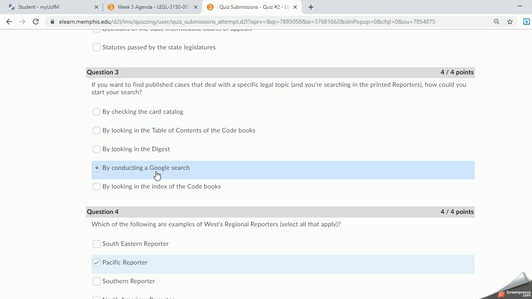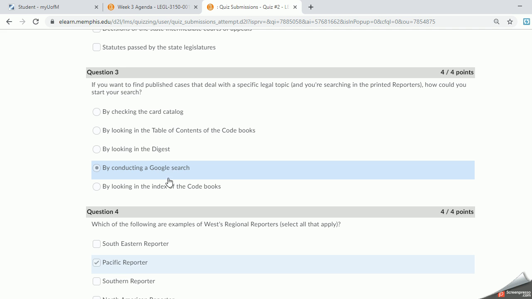Let's skip down to number 4. And number 4 reads by conducting a Google search. Well, I might be able to eventually come up with published cases that deal with a specific legal topic by conducting a Google search. Google might lead me to a Justia database, or might lead me to Westlaw, LexisNexis, and so on and so forth. But when I remember I'm dealing with printed reporters, that tells me I'm dealing with a book. And Google is an electronic database. So that tells me that even though I might eventually find what I'm looking for in a Google search, that is not a printed reporter, rather it's an electronic database, and so choice number 4 is not going to be correct either.